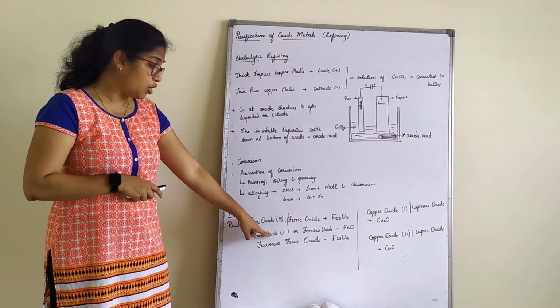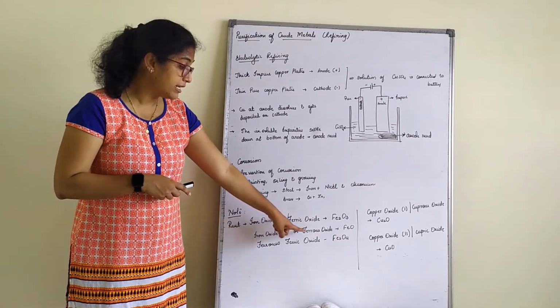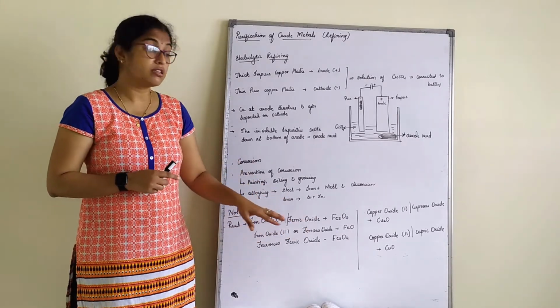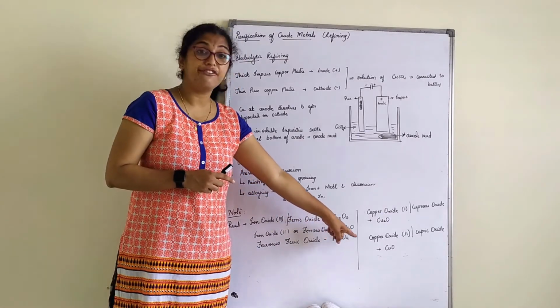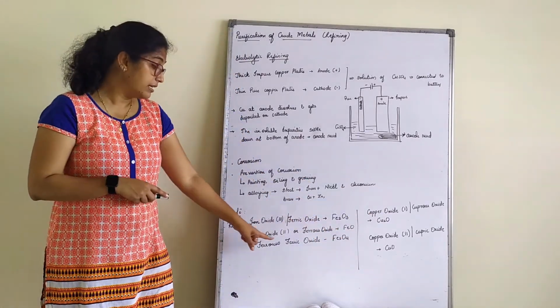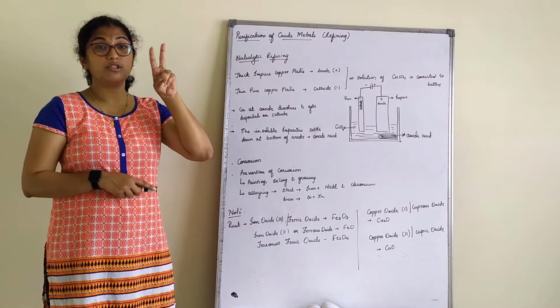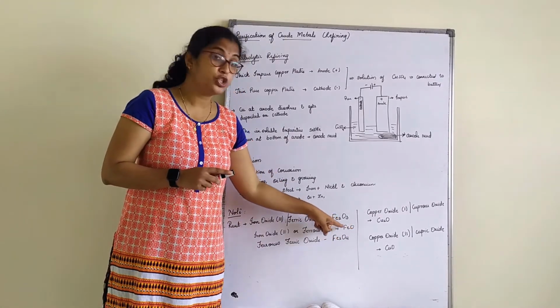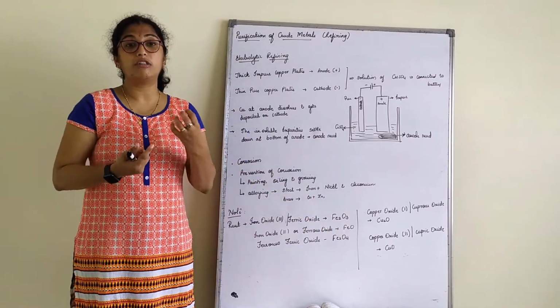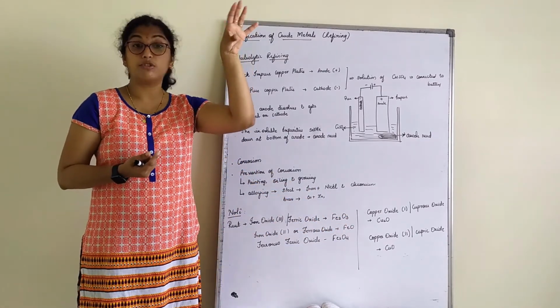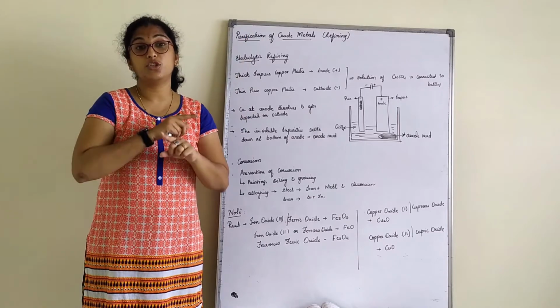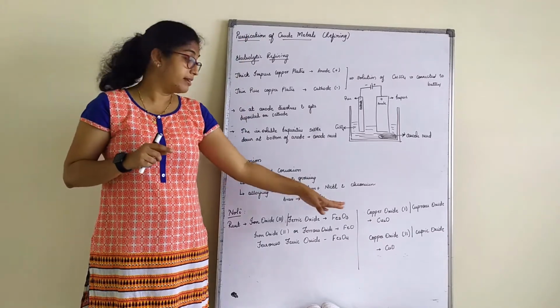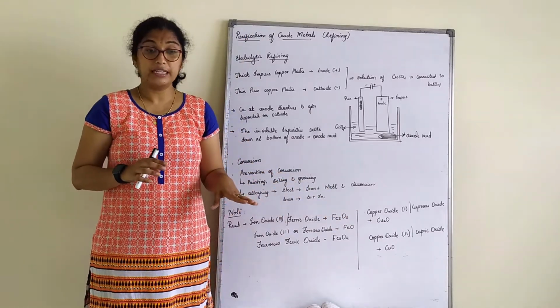Next, iron oxide 2, or it is also called as a ferrous oxide, where it is FeO. Now here it has only gained 2 oxygen, that is why it is FeO, but it is not mentioned here both because iron also will have 2 electrons in the last shell as well as oxygen, so they cancel out and thus written FeO, right?